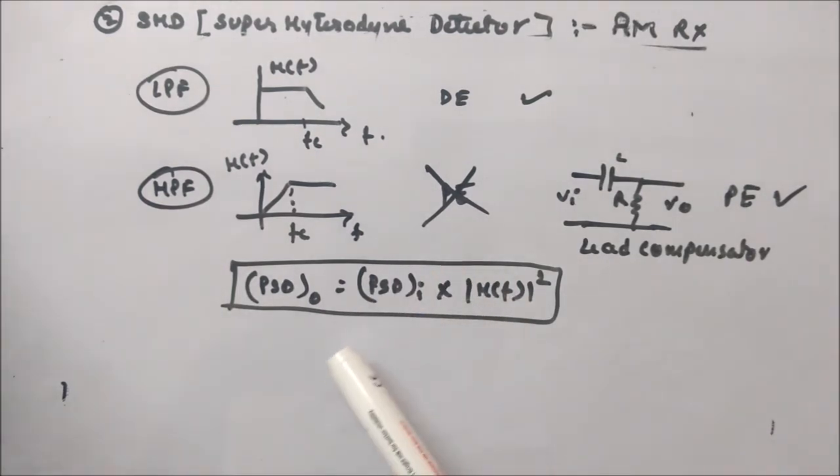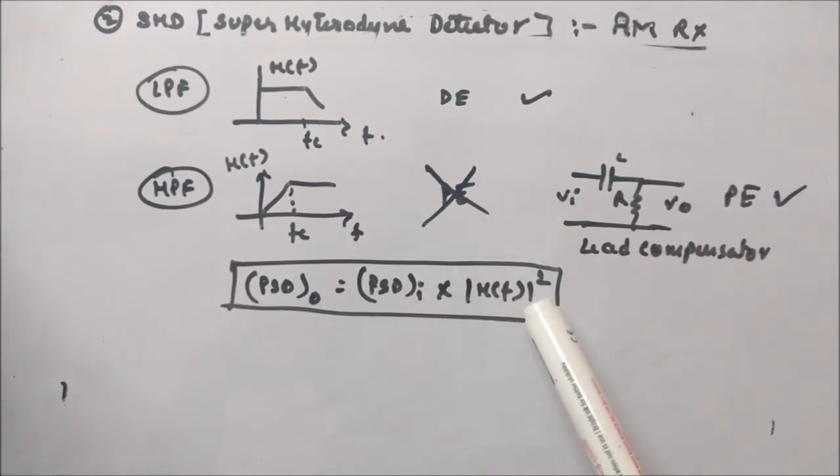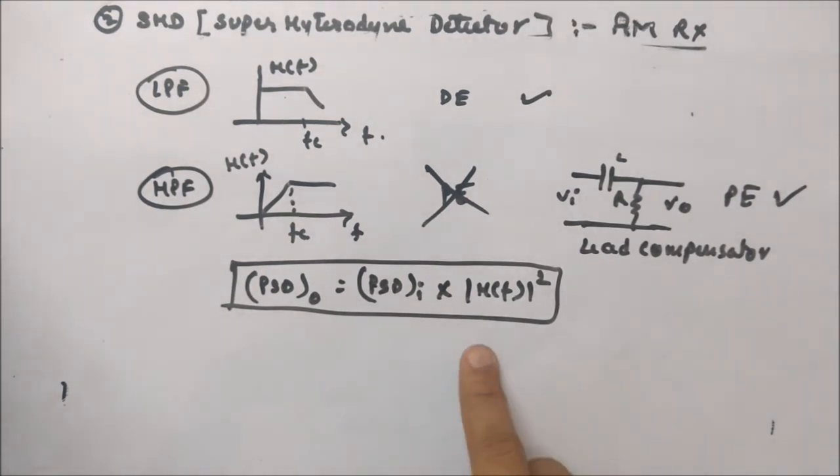The relation between the power spectral densities is that the PSD of the output is equal to the PSD of the input times |H(f)|^2. This is what we did when we were showing the graphs. So these are just general points.